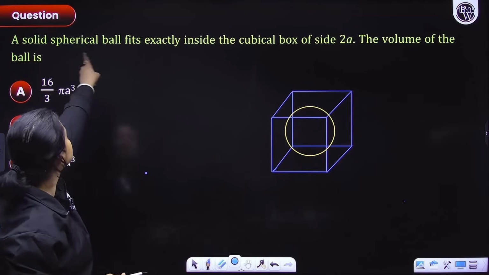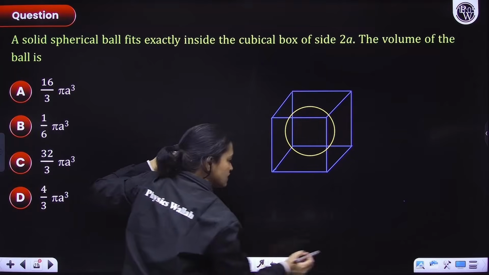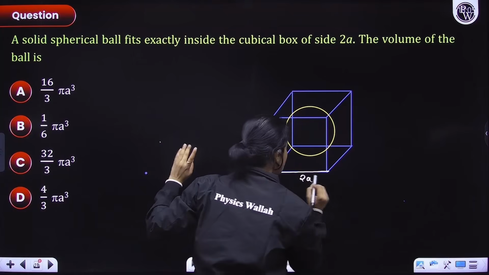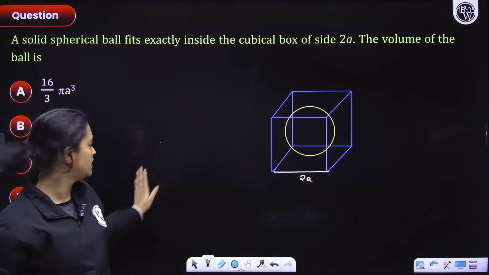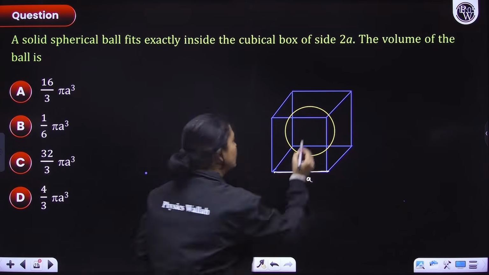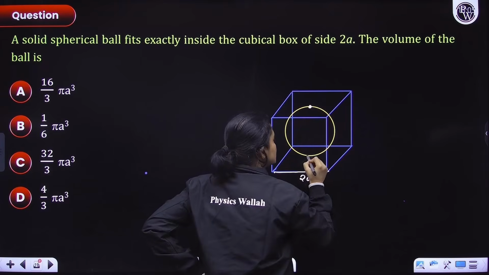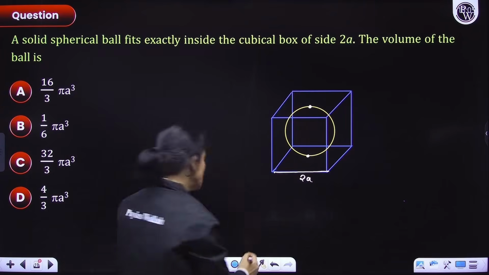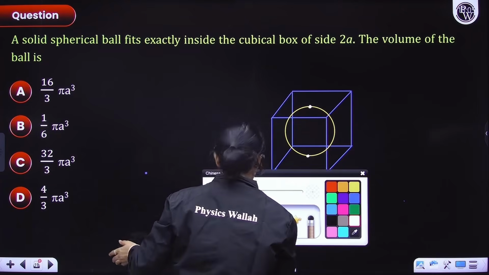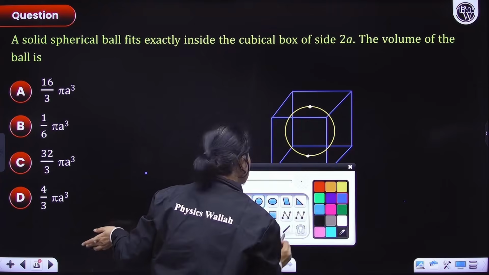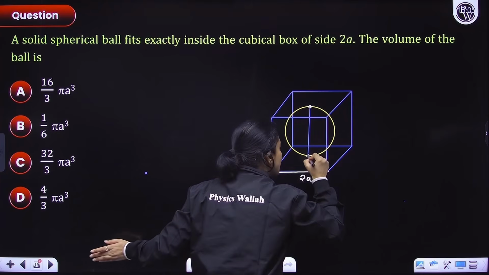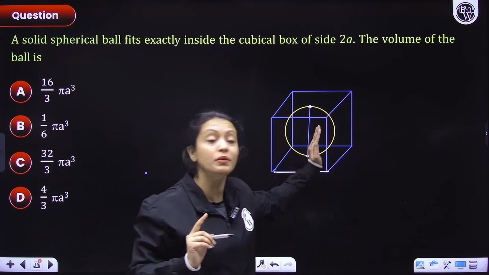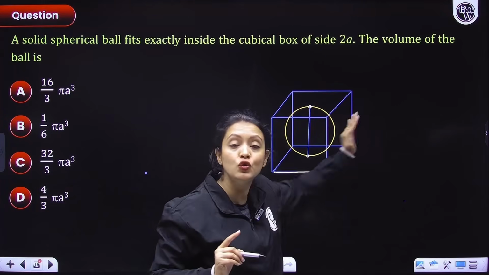We are told that this cube's side is 2a. We have to figure out the volume of the ball. Now here, apply your brain. Both of these points are touching the surfaces of the cube, right? So if I talk about the diameter of this sphere, would it not be equal to the side length of this cube?